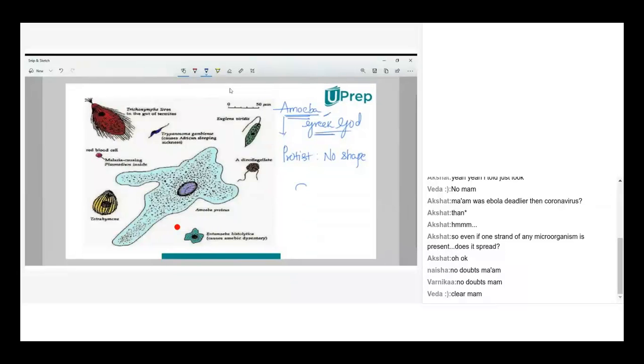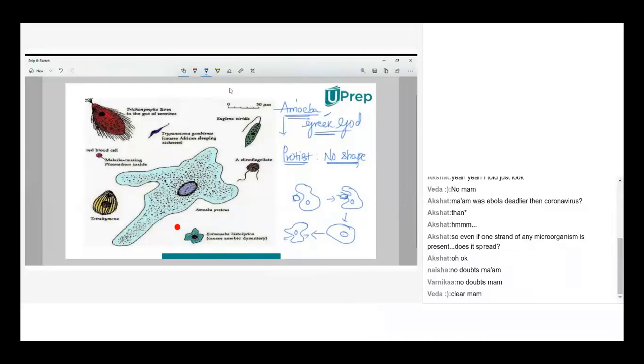It may be like this. When it finds a food particle over here, assume that this is the food particle, it assumes this shape. And once it wants to digest, it changes its shape like this somewhat, so that the food particle can enter inside. After taking in the food particle, it may again go to this kind of shape. And when it wants to excrete the waste material, it may go to this shape. So amoeba changes its shape according to the process it carries on. That's why amoeba is the no-shape microorganism under the protist group.